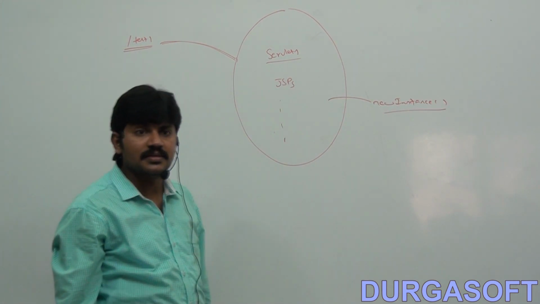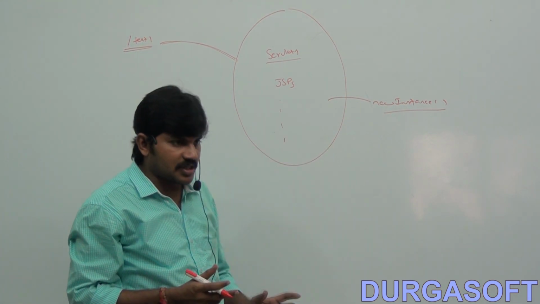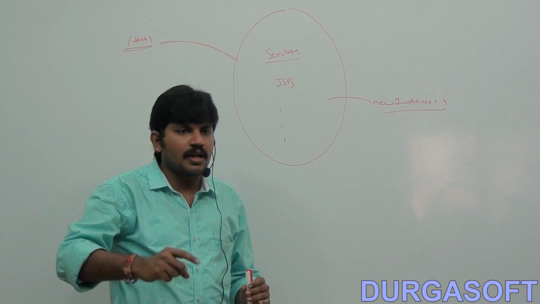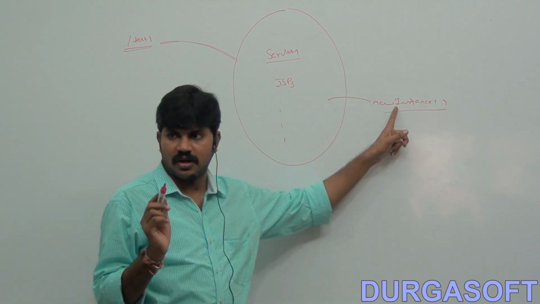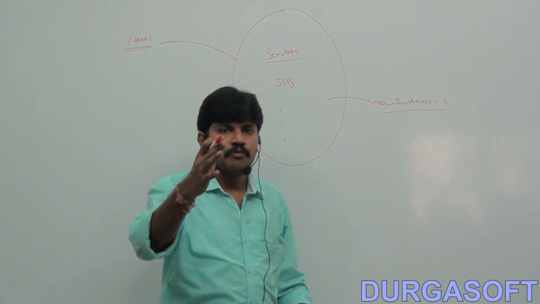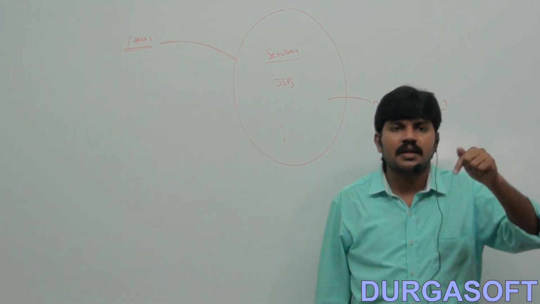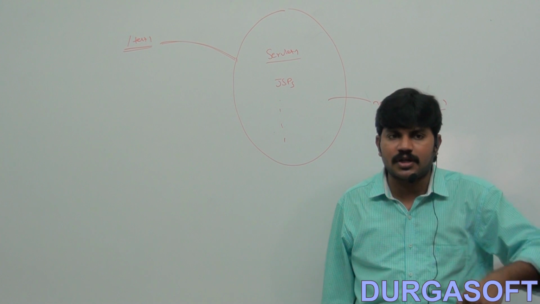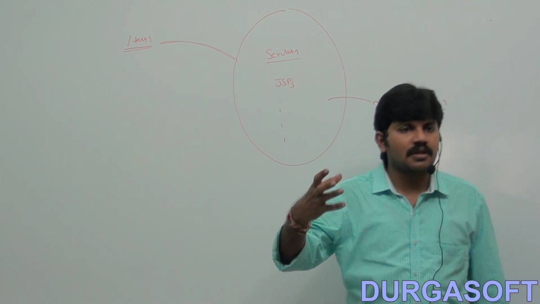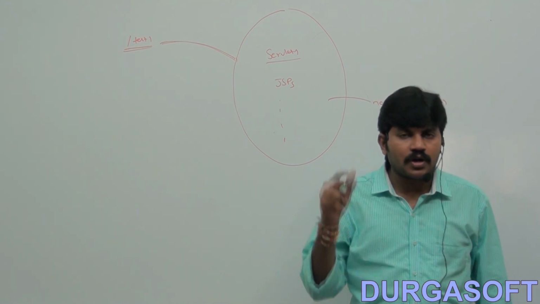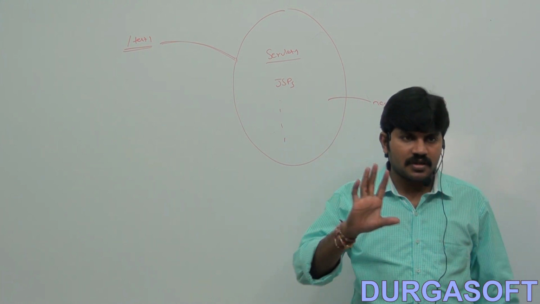The reason is the web container doesn't know for which servlet the request came. At runtime, based on the URL pattern, the web container creates an object for the corresponding servlet. Until runtime it doesn't know the class name, and only at runtime will it come to know. For that, compulsorily we should go for the newInstance method. Is it clear?